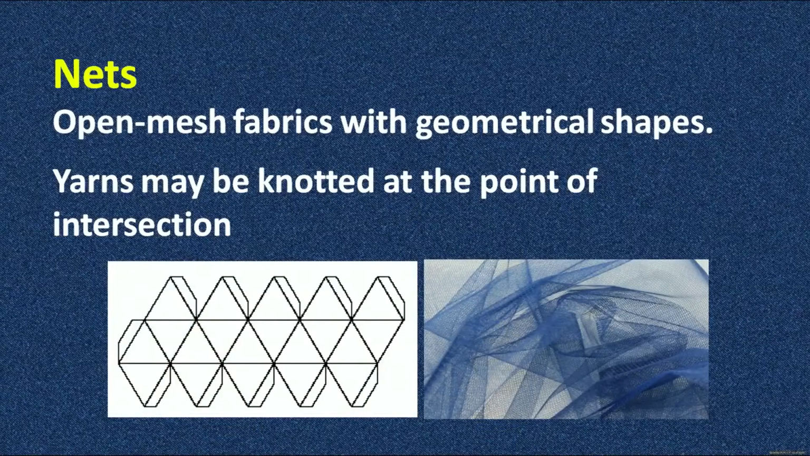Net is an open mesh fabric with geometrical shape. Yarn can be knotted at the point of intersection. You must have seen a net at the tabletop. Tabletop cover is mainly of net. You can have a net sari, which has small open pores, and the open mesh fabric construction is there, where there is an interlooping at the point of intersection of the yarns, and then it makes a proper open mesh structure, which is very plain, very lightweight, and porous, because it has small holes.